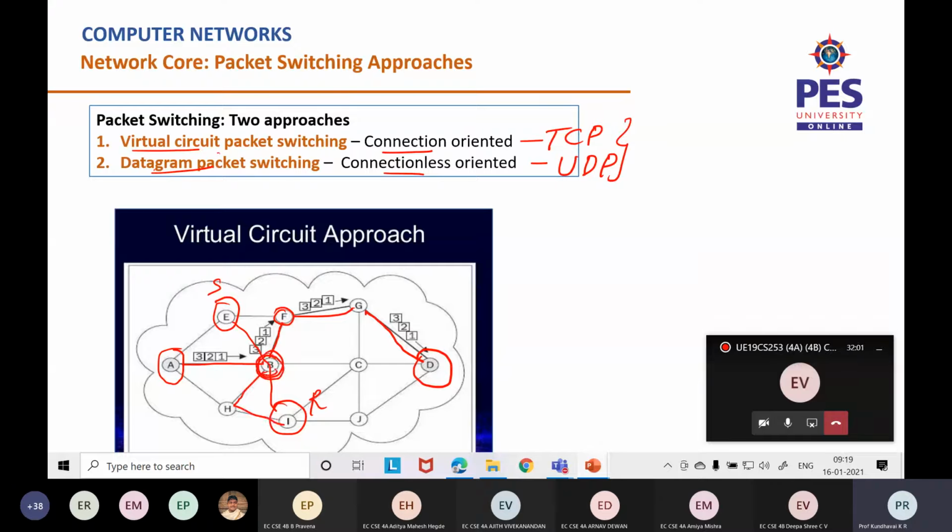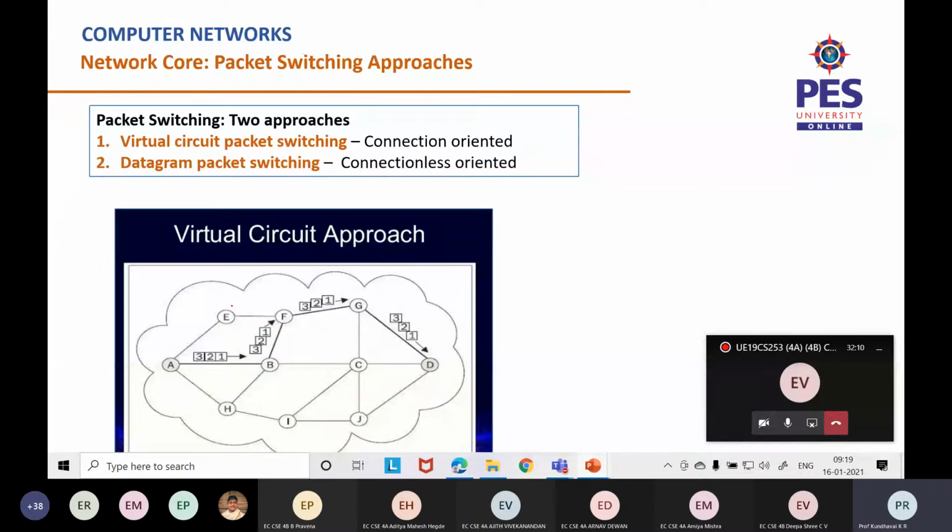So it's E to F, F to B, and H, and it could take this route. All right, I'll just go back again. So for example, E and I. If E is the sender, I is the receiver, this can opt to choose this path. Okay, here B is reused. All right, F is reused. So this resource sharing is not a problem, but a dedicated line would be there.